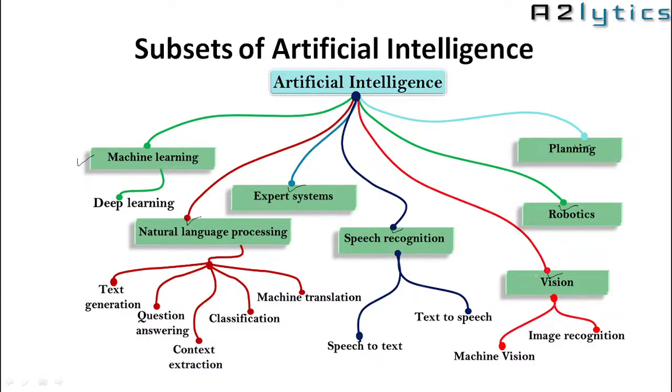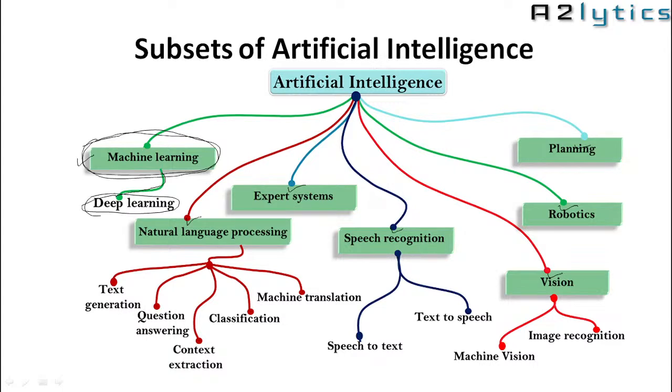In today's session, we are going to focus on one subset of artificial intelligence that is called machine learning. We are going to discuss machine learning only. We are not going to discuss other subsets of artificial intelligence. After that, we are going to discuss deep learning, which is again a subset of machine learning.